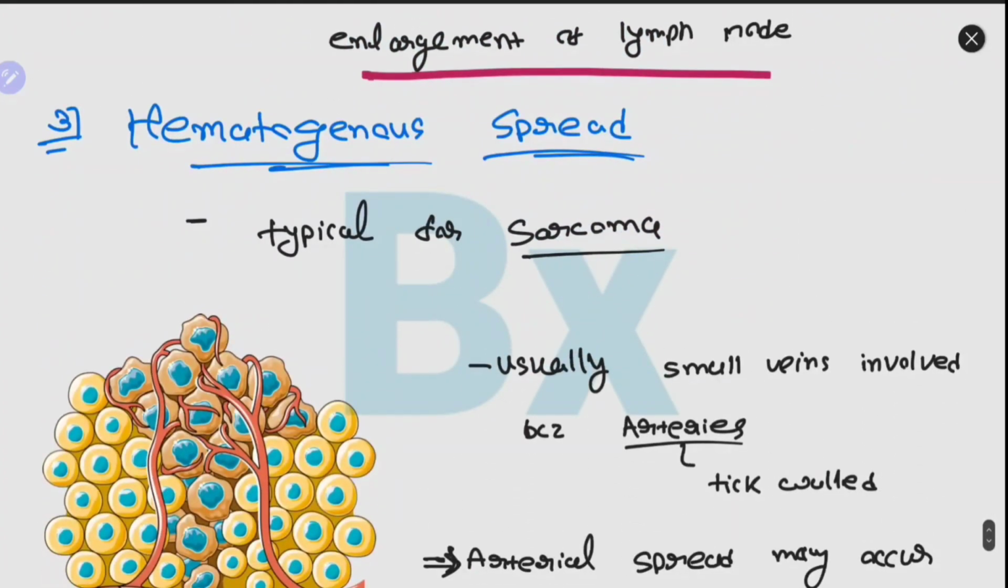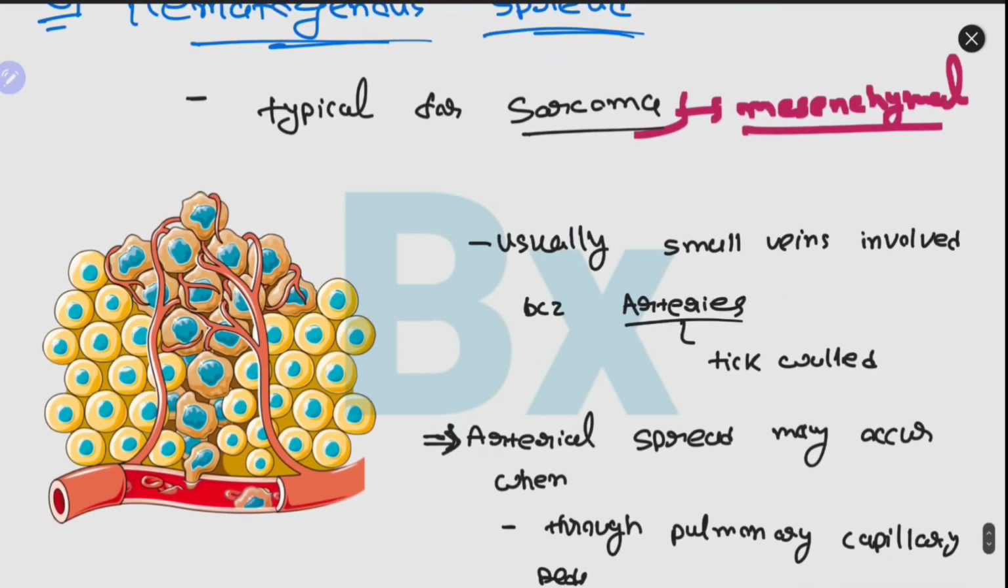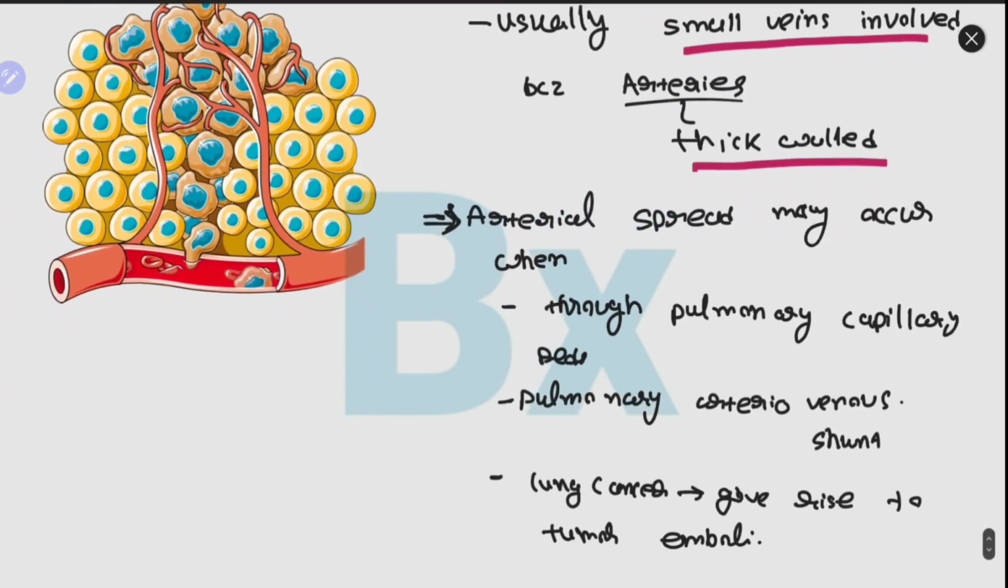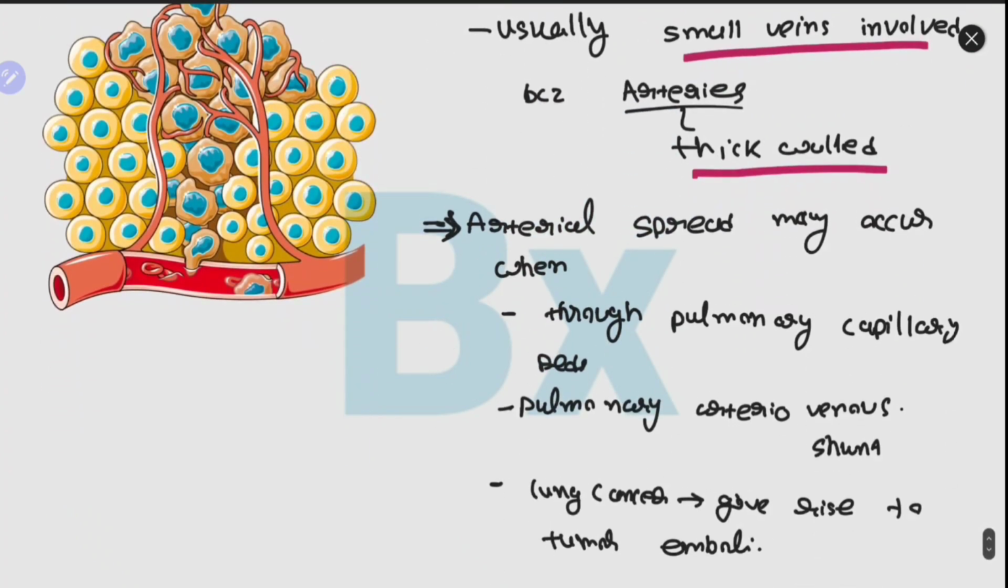Okay, we are talking about the third way of spreading tumor, which is hematogenous spread. It is typical for sarcoma. And what are the sarcoma? Sarcoma are the tumor arising from the mesenchymal tissue. Yes guys. So in hematogenous spread, usually small veins are involved. Because why small veins? Because arteries have thick walls, so it is hard to penetrate their wall. So tumors would involve small veins, while arterial spreads could be possible,